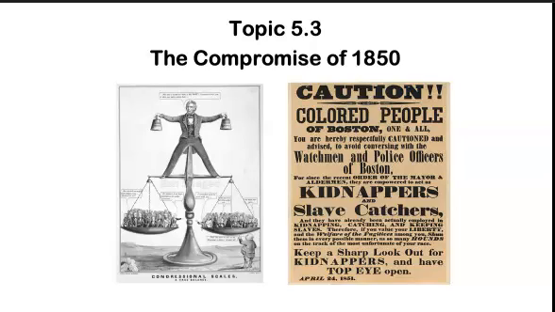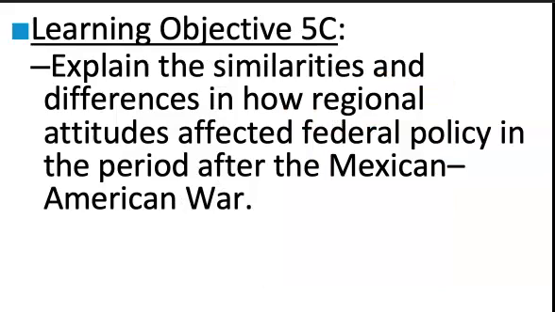We're back for our next lecture on AP US History. Today's topic is 5.3, the Compromise of 1850. Our learning objective today is 5C, explain the similarities and differences in how regional attitudes affected federal policy in the period after the Mexican-American War.